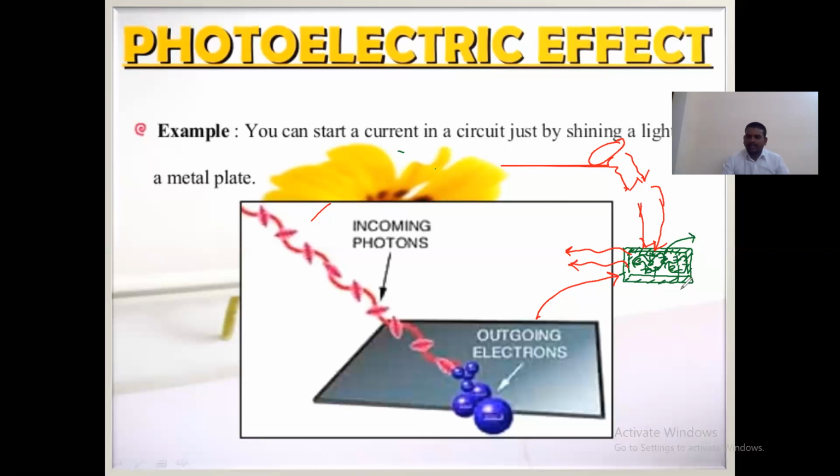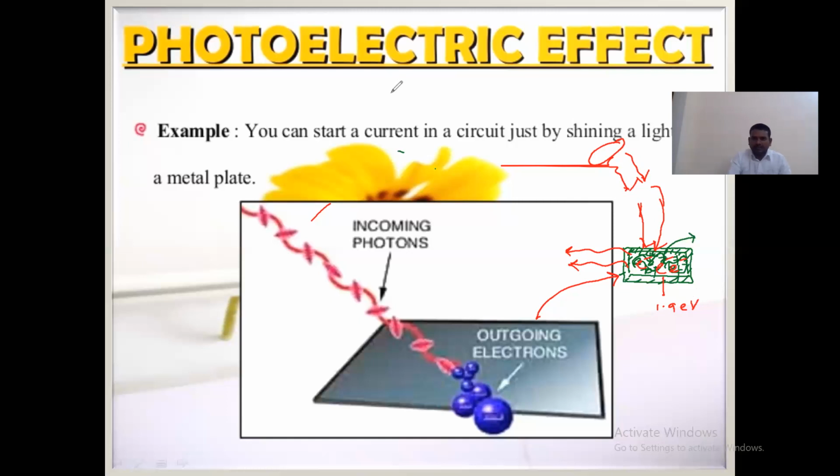Let us suppose that the electron inside the material has 1.9 electron volt. This is its minimum energy. This minimum energy of the material we call the work function, which we will see later. The minimum energy needed for the electron to come out is the work function of the material. Each and every material has its own work function, different for different materials.